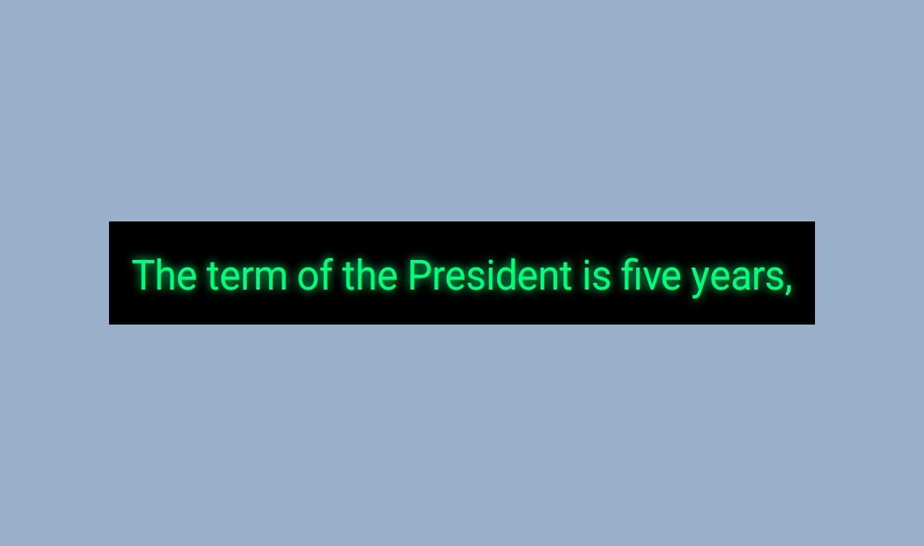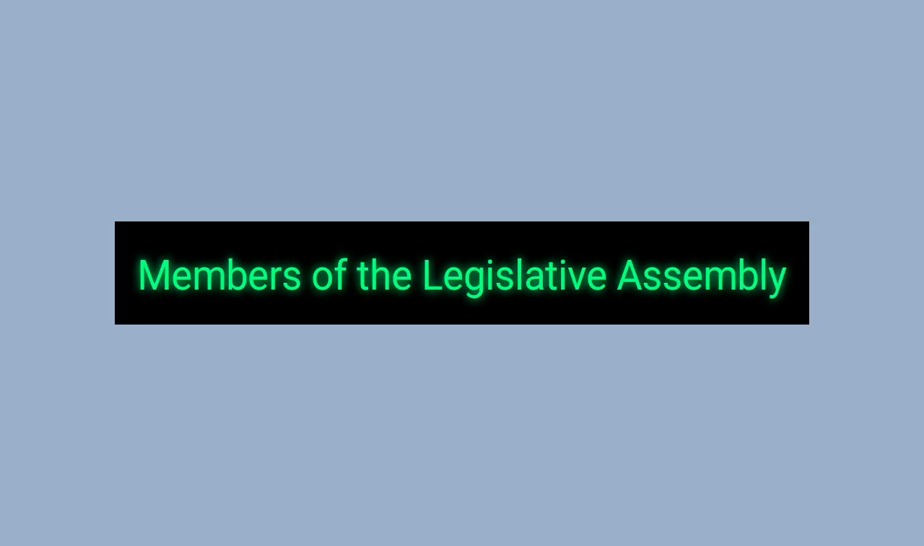The term of the President is 5 years, and the President is not directly elected by the people. The election is conducted by the members of the Legislative Assembly and members of Parliament, following the principle of proportional representation and a single transferable vote system. Additionally, the President can only be removed by the Parliament through a process known as impeachment, which requires a special majority. The President is formally vested with executive power, as well as legislative, judicial, and emergency powers.